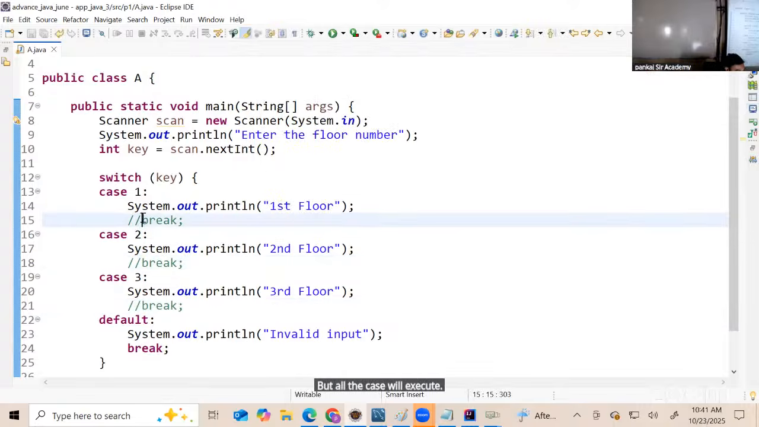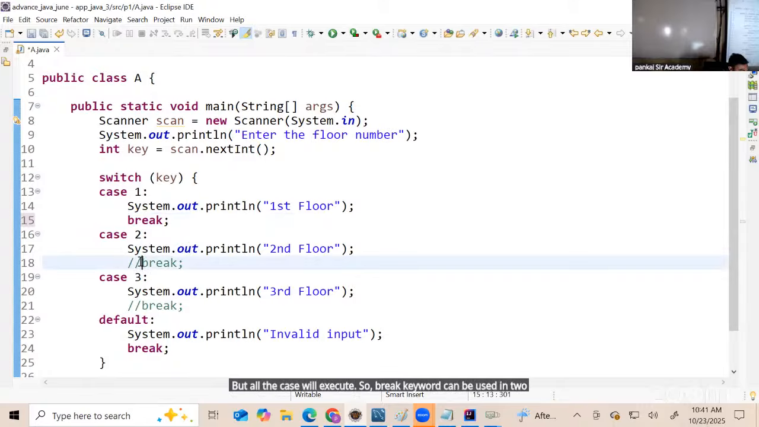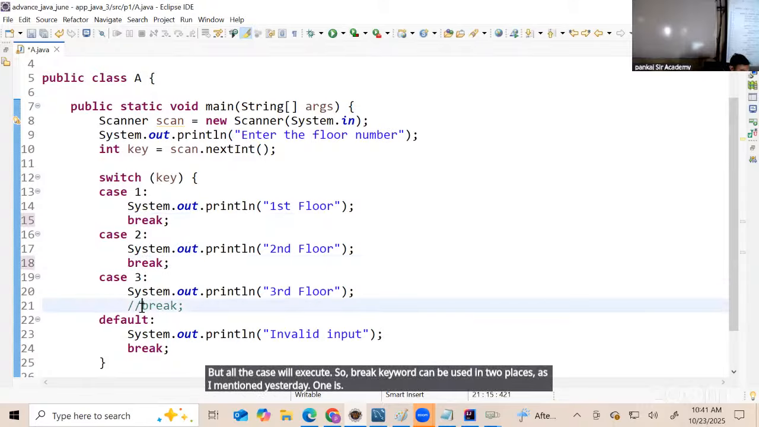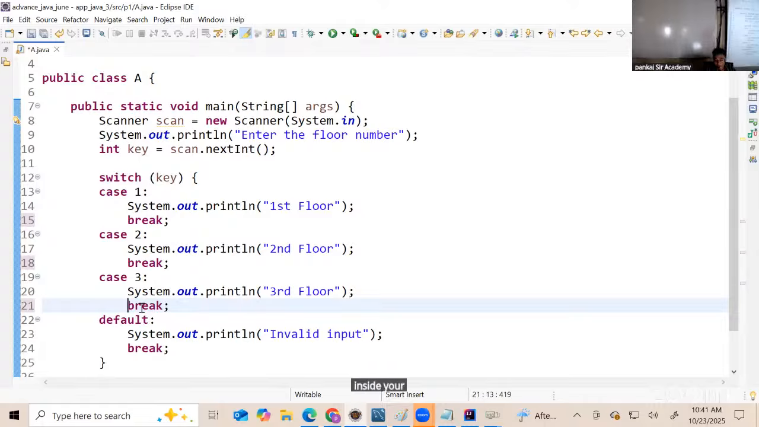So break keyword can be used in 2 places as I mentioned yesterday. One is inside your for loop and the other one is what? Okay, other one is what?